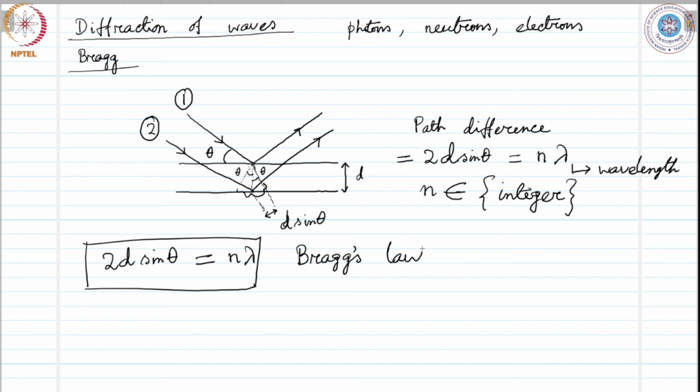So we need to consider that the scattering of waves are from the atoms, and to be able to appreciate the use of diffraction in determination of crystal structure, we must first learn some Fourier analysis of the crystal that we have.